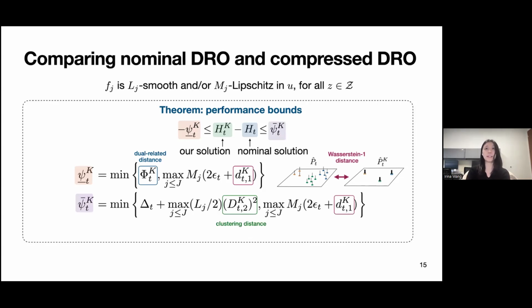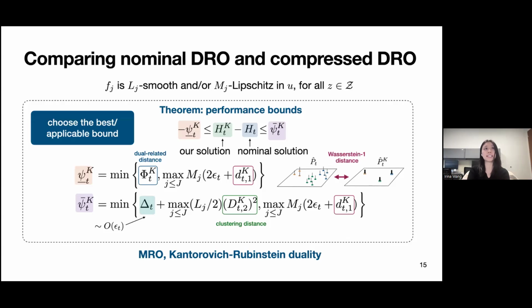And on the other side of the bound, so this is h_k minus h_t, it's similarly bounded by certain distances that are related to the clustering. So it could be the squared Euclidean clustering distance as opposed to the Wasserstein-1 distance in the left-hand side bound. And on the right-hand side, you could also have an upper bound that's like the Wasserstein-1 distance. And we also have a delta term that scales with the epsilon radius of the uncertainty set. This comes from the mean robust optimization work that we had before, as well as results from Kantorovich-Rubinstein duality. The main takeaway here is that we want to choose the best or the applicable bound to our problem.